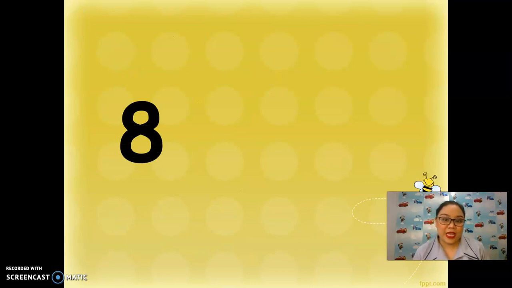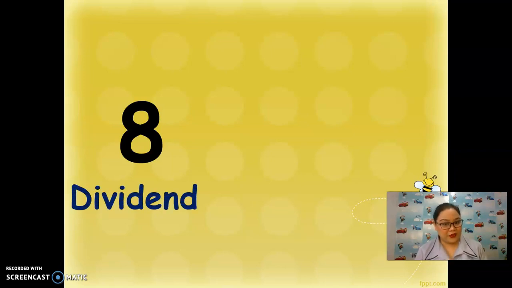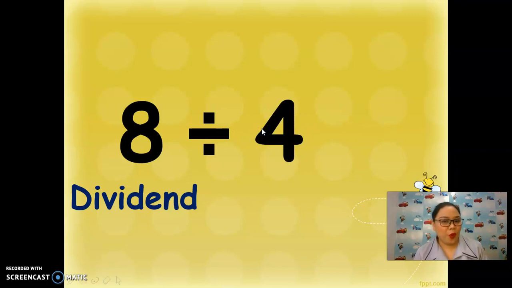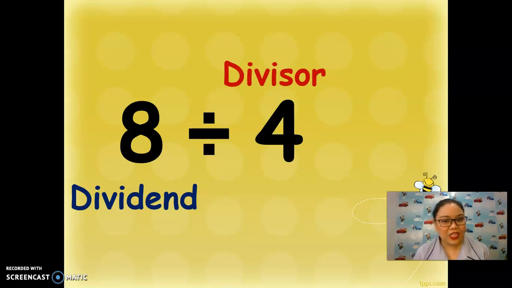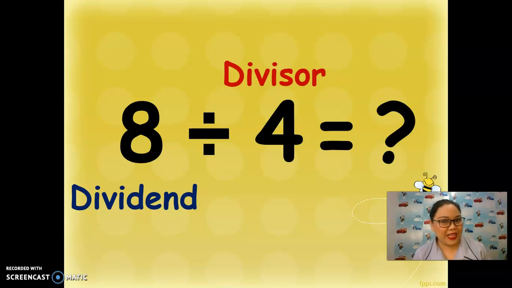So the number sentence for division is like this. 8, which is the dividend, divided by, that's the division symbol, 4. And we call that divisor. And yes, 8 divided by 4 equals, not yet, we are still yet to know, but we call it a quotient.